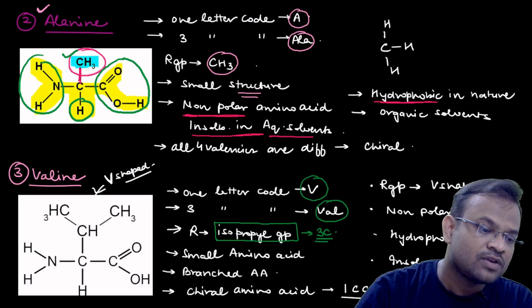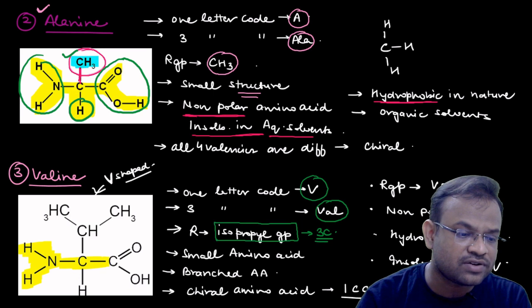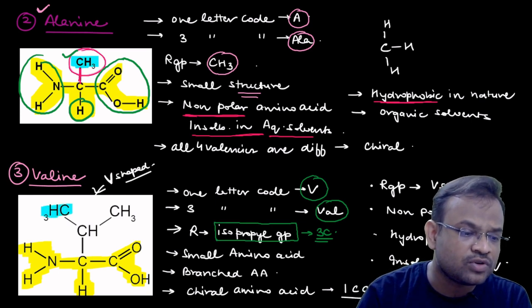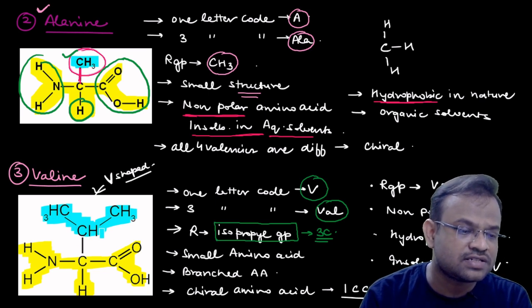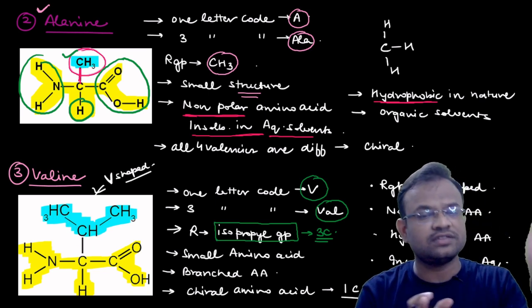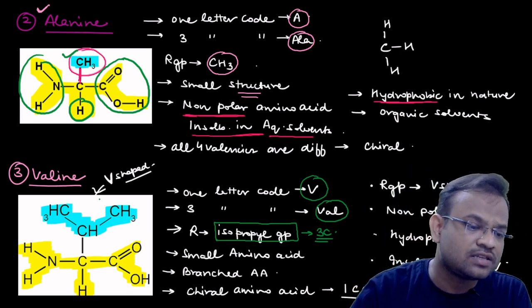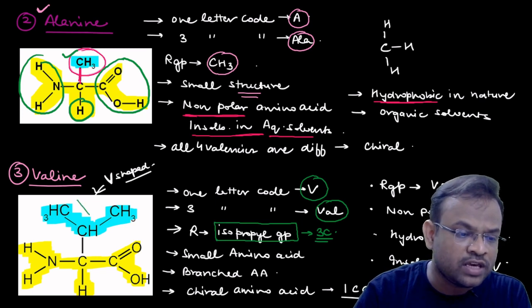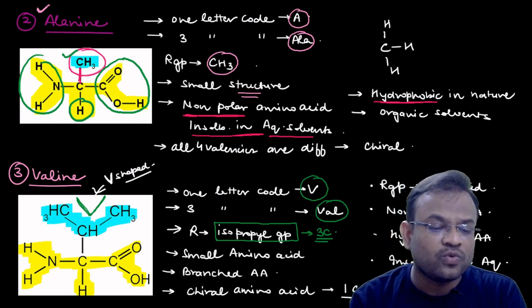Let us check this out. Firstly, let me just highlight the normal structure. This is NH2, this is the central carbon, this is COOH, and this is the usual H. What is the difference that you can see in the R group? You can see that there are 3 carbons attached. CH is in the center, and one CH3 is extending this side, one CH3 is extending this side. Now you can assume that the shape of the R group is V, like this, isn't it? Can you see that? So you can easily remember that in valine the R group is V shaped.